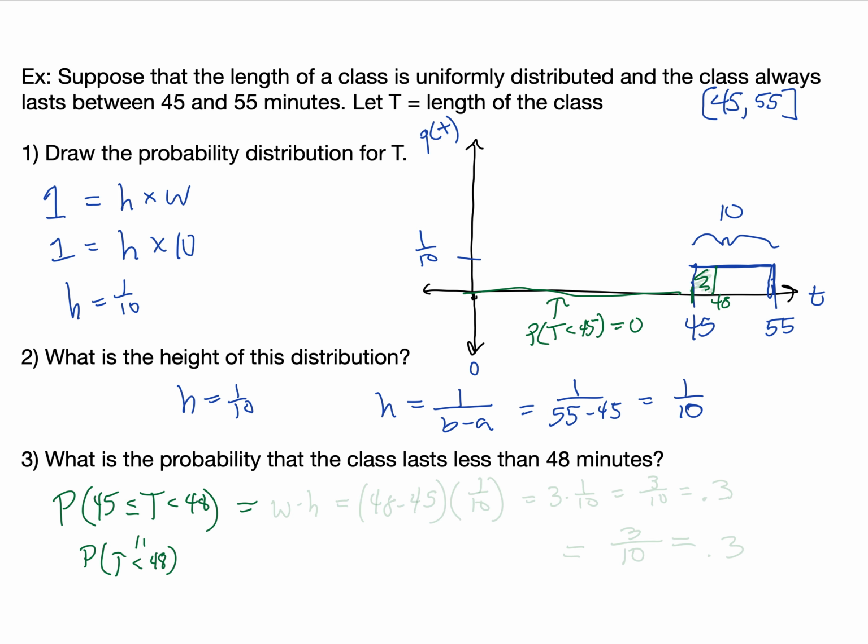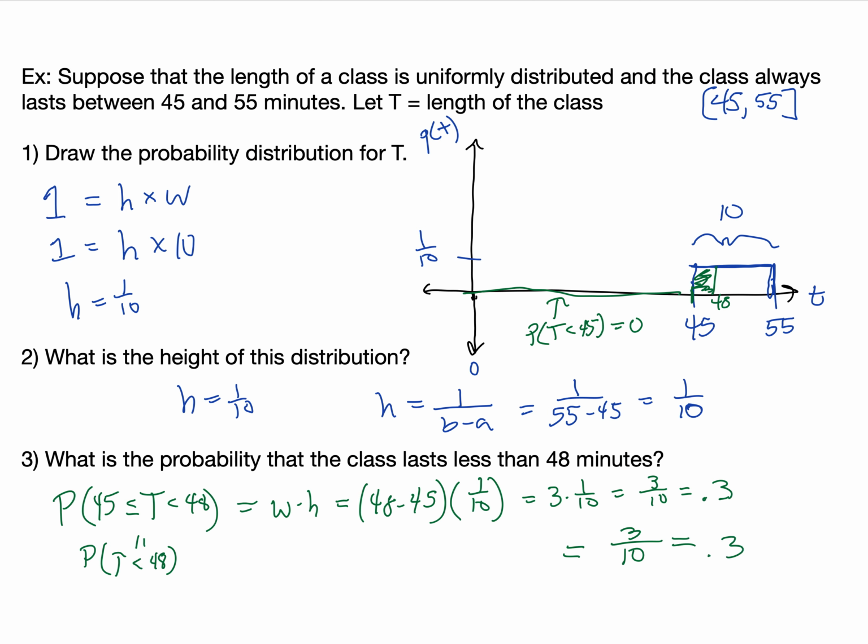Okay, so what is that equal to? It's equal to the area of this little rectangle. What's the area? It's its width times its height. The width is 3, 48 minus 45. The height is 1/10. So this is 3 times 1/10, or 3 over 10, or 0.3. We could also just do the length of the subinterval we're interested in, divided by the total length that this could occur, and again, that would be 0.3 as well.